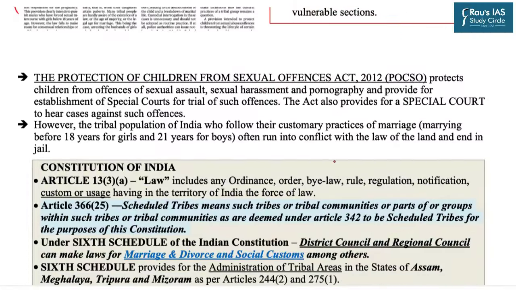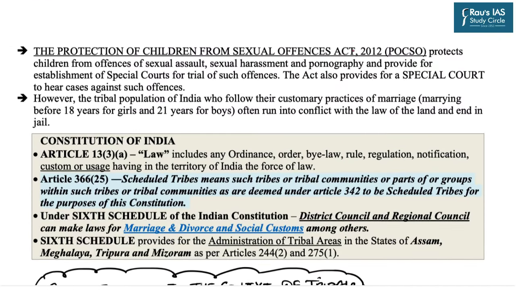First of all, POCSO stands for the Protection of Children from Sexual Offences Act 2012, and the basic objective, the basic aim of this act is to protect children from the offences of sexual assault, sexual harassment, as well as pornography. It also provides for the establishment of special courts for trials of such offences. However, the tribal population of India who follow their customary practices of marriage often run into conflict with the law of the land and end up in jail. Now, in continuation of this, let us also look at certain constitutional provisions for this.